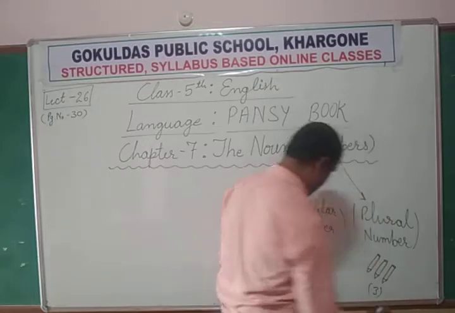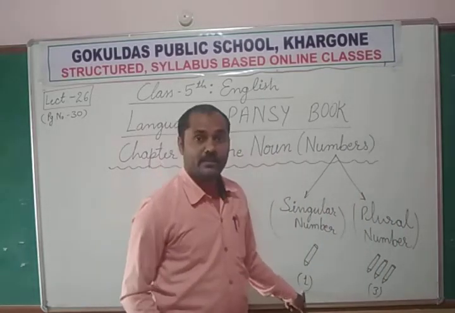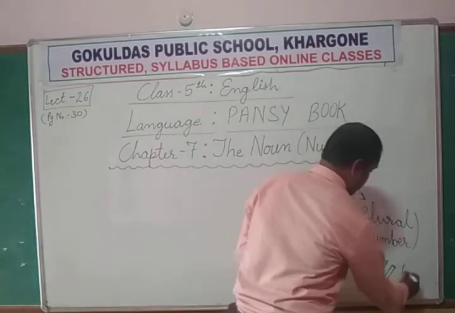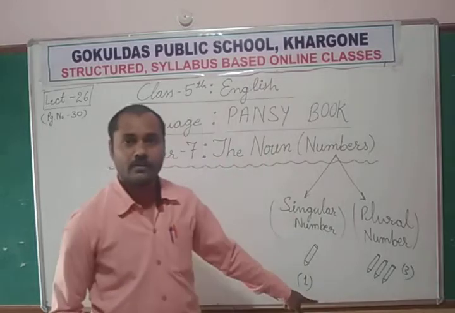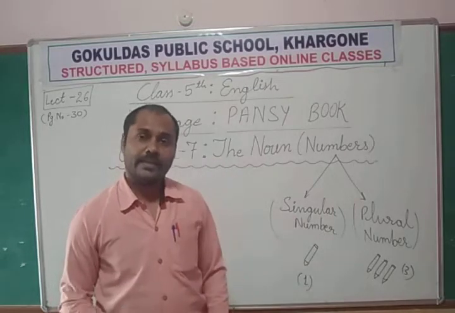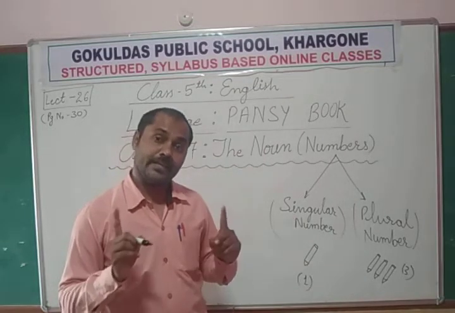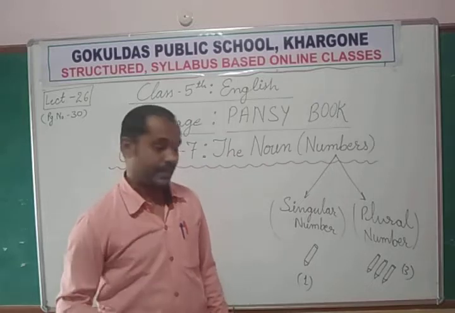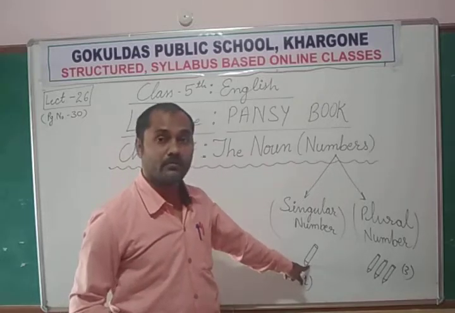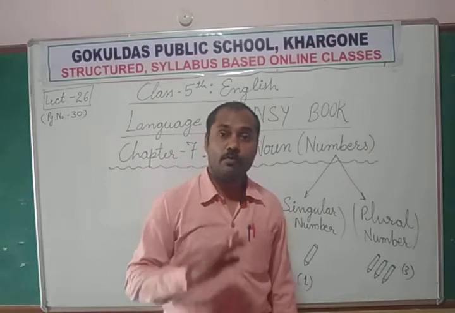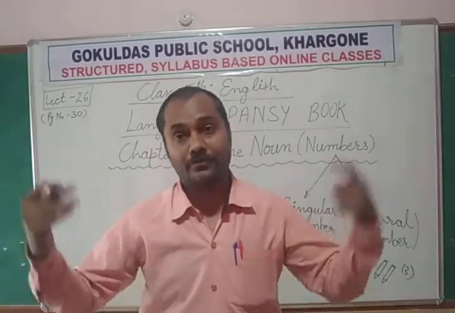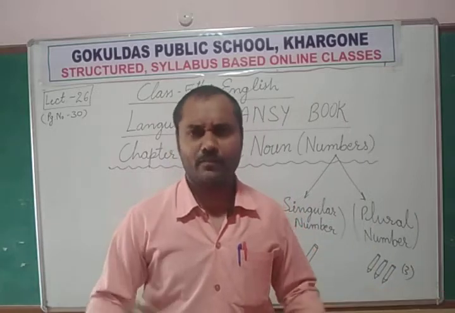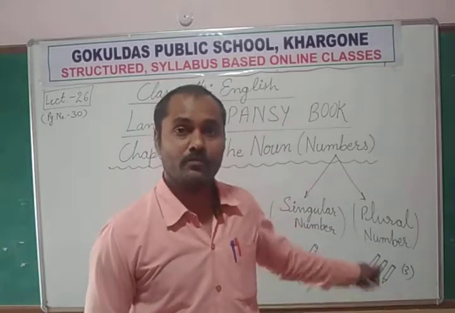This is only one pencil, but these are three pencils. So when anything, any person or any animal is only one, at that time we call it singular number. But if they are more than one, it may be 2, 3, 5, 15, 100, any number but more than one, that is called plural number.